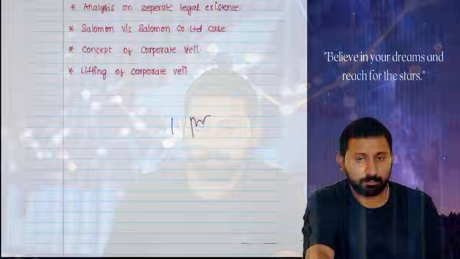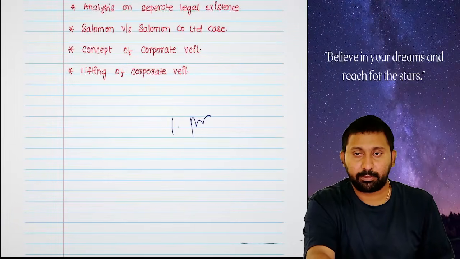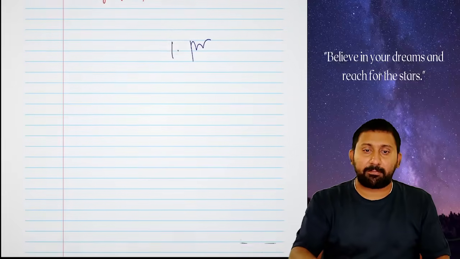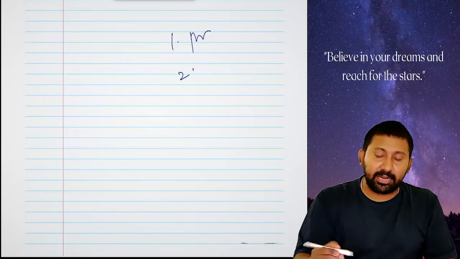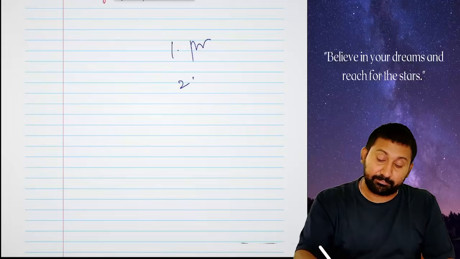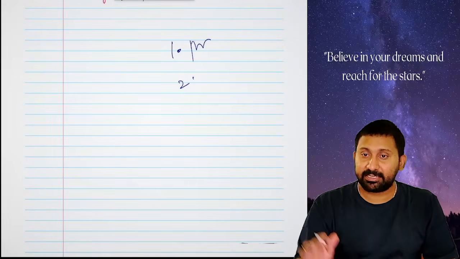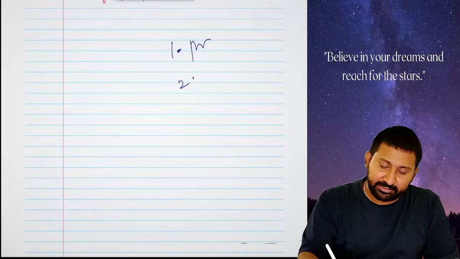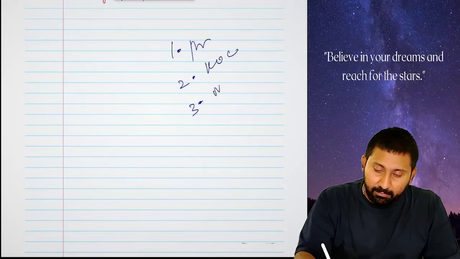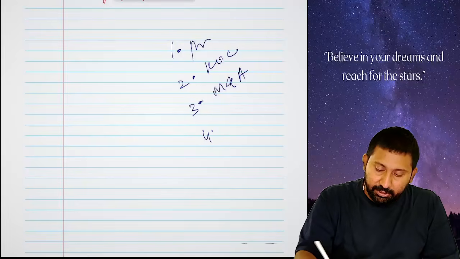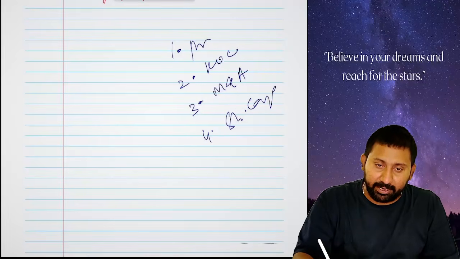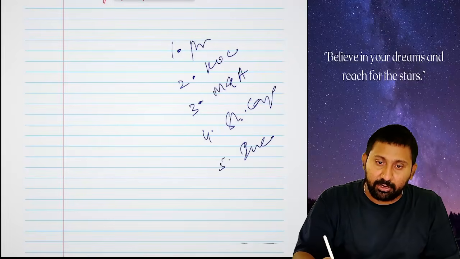Okay, I will show the screen. Preliminaries of Companies Act. The second concept we are going to start is kinds of companies. Number 3, Memorandum and Articles. Number 4, share capital. Number 5, incorporation of company.